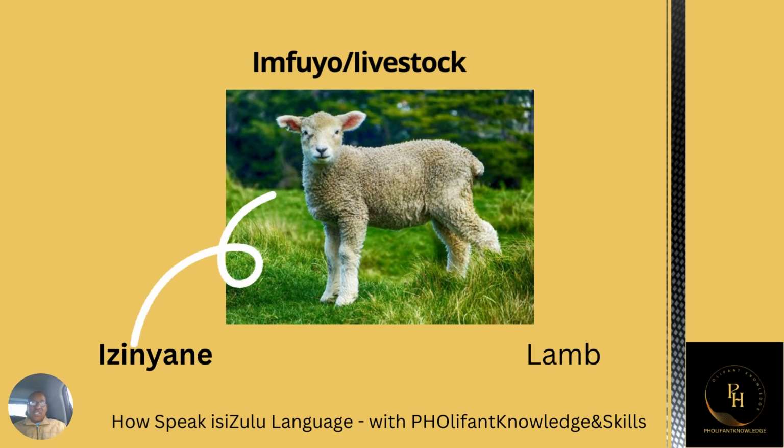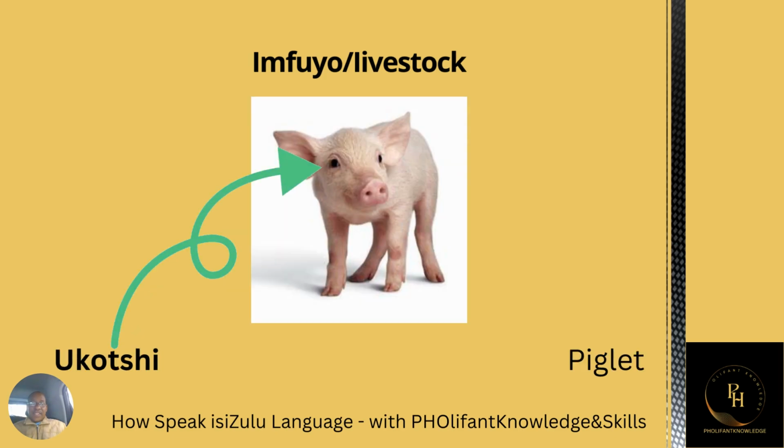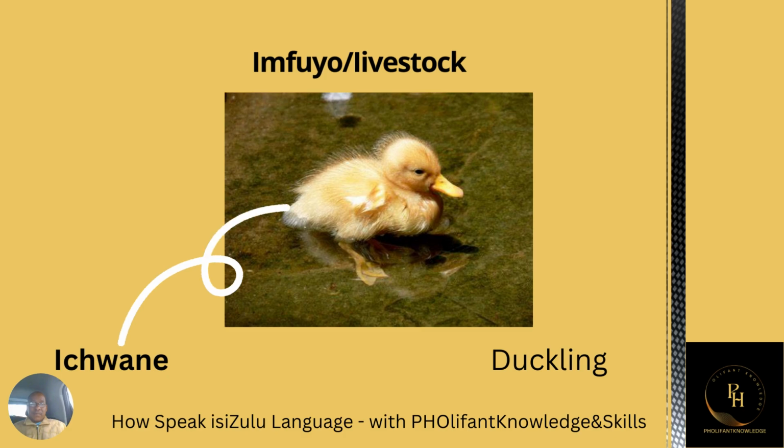Like a goat, izinyane. This is a baby pig, which is called a piglet. So a piglet in isiZulu is called ukochi. Ukochi. The baby pig.